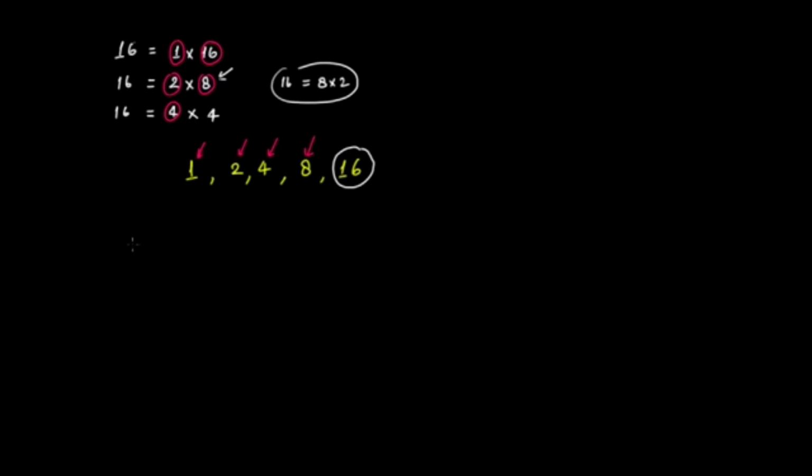So what we get from it is, exclude that particular number itself from the factor list. In this case, 16 had 5 factors, out of which one factor would be 16 itself. So remove this one, and the remaining factors would be the proper divisors of that number.